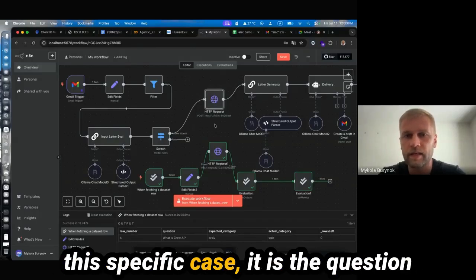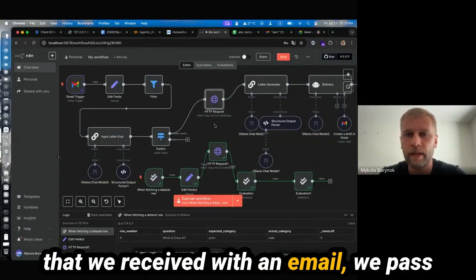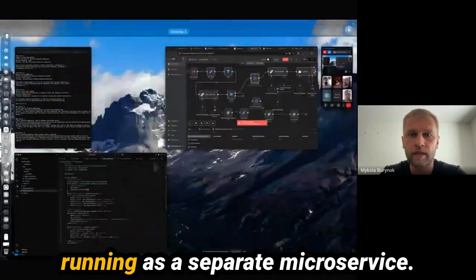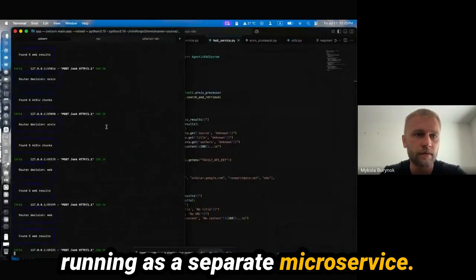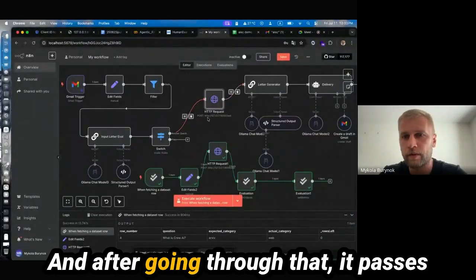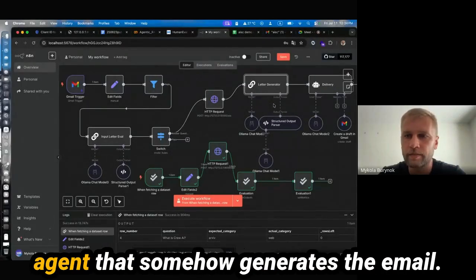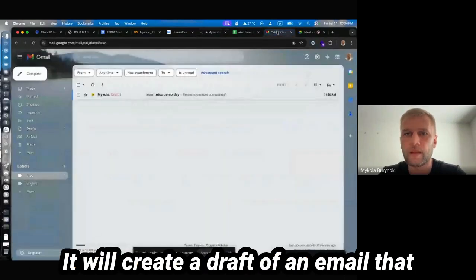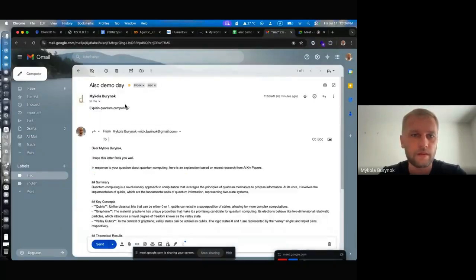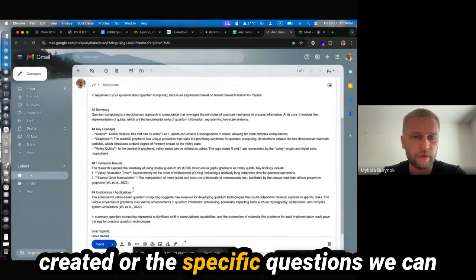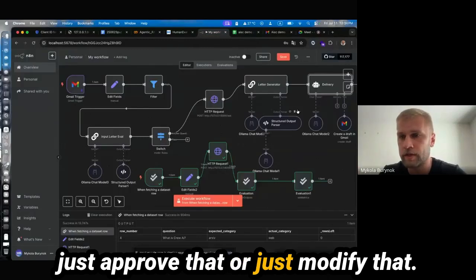In this specific case, it is the question that we received with an email. We pass it over into our coding solution that is running as a separate microservice. After going through that, it passes the output to the letter generation agent that generates the email. It will create a draft of an email, and later on, going through the response created for the specific question, we can just approve it or modify it.